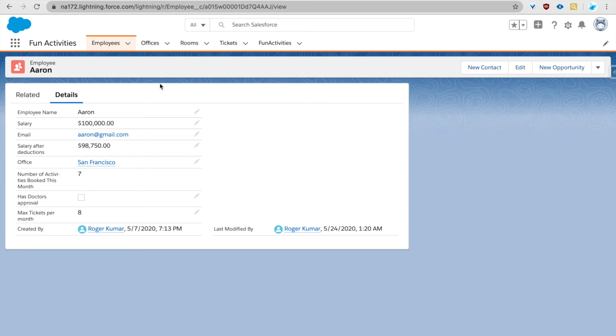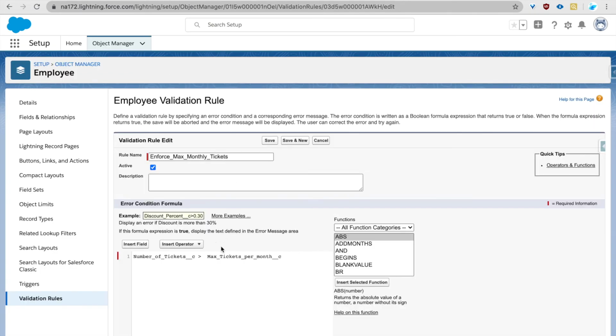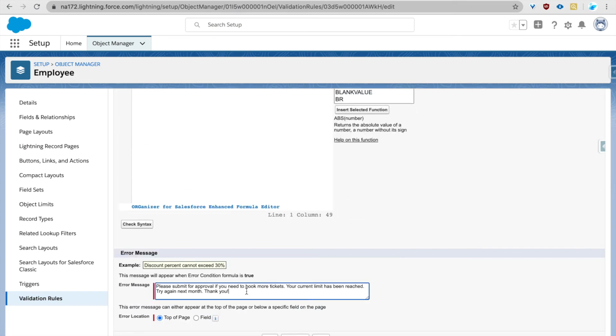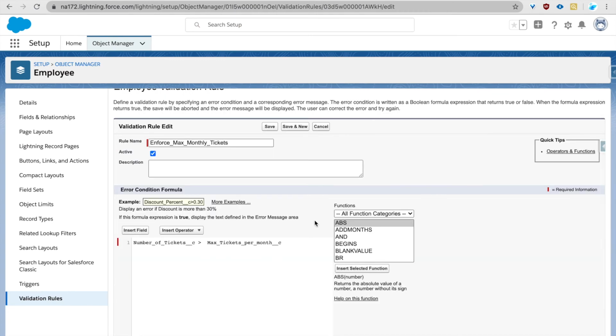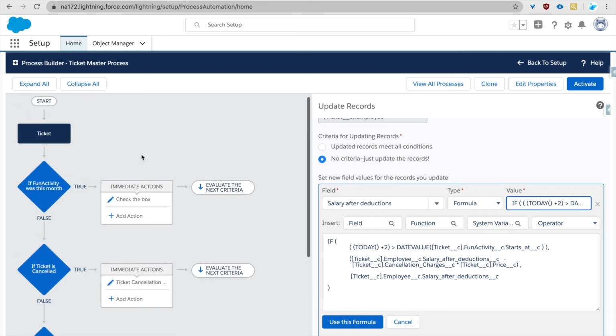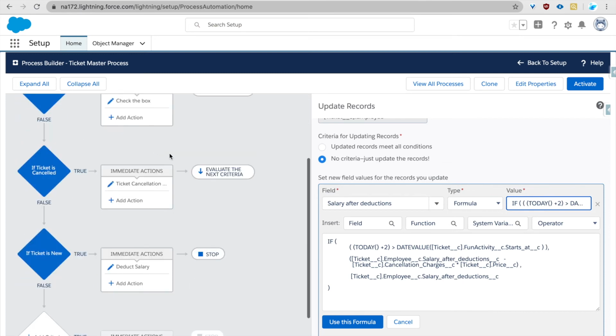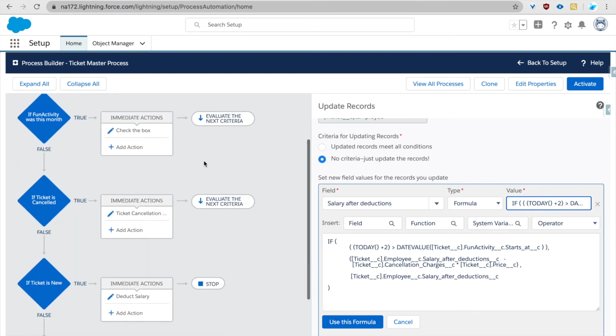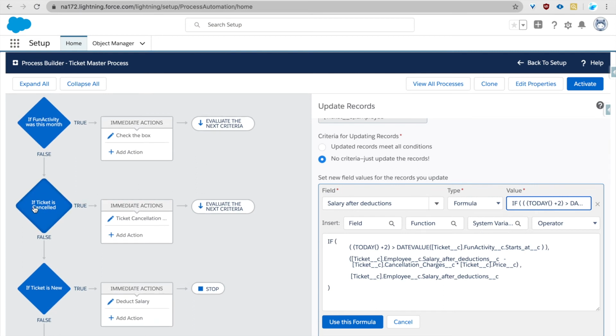So first of all, the validation process which prevented this from happening, it's a simple formula, you can see, but the main magic happens here. This is a multi-step process builder on the ticket object, and what we will concentrate on is this condition right here.